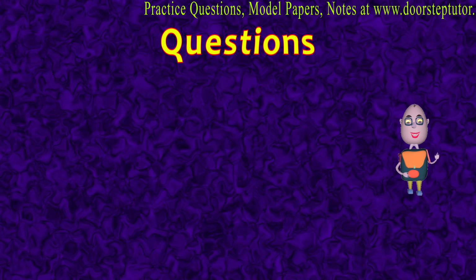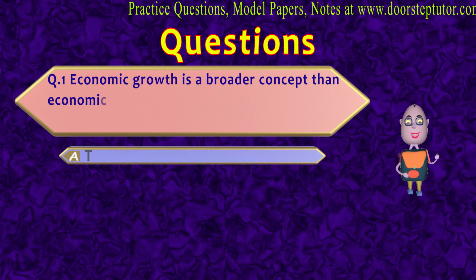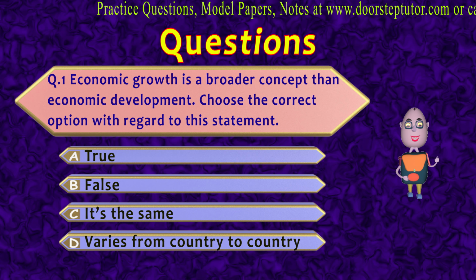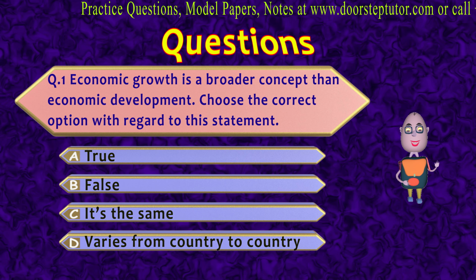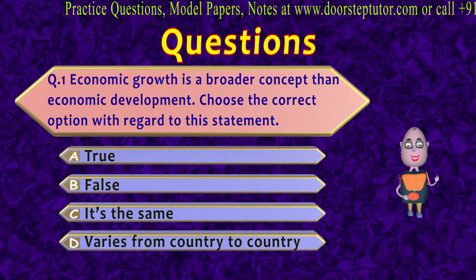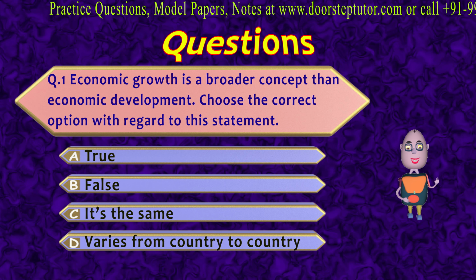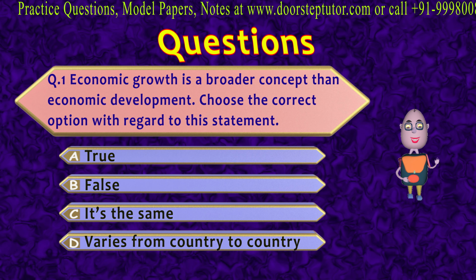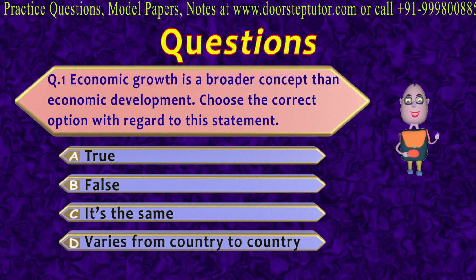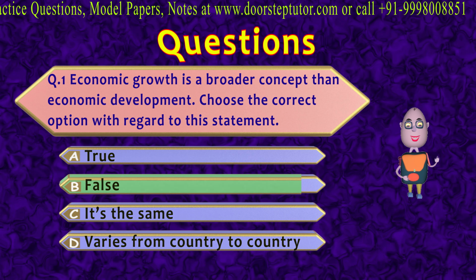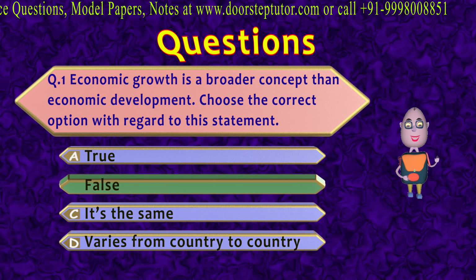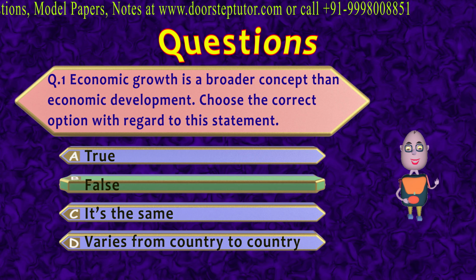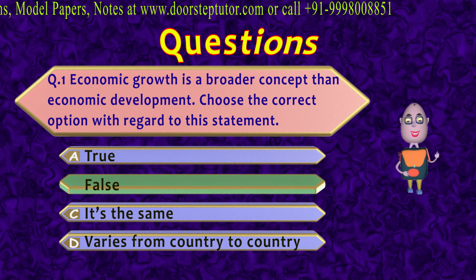Now let's come to the MCQs. Question number 1: economic growth is a broader concept than economic development. So you have to tell whether this statement is true or false, or the two concepts, that is economic growth and economic development, are the same. But the fourth option is that it varies from country to country. The correct option is false because economic development is a broader concept than economic growth. So this statement given in the question is false.